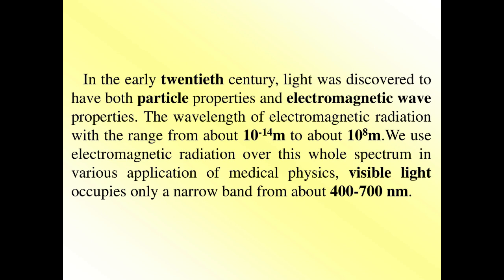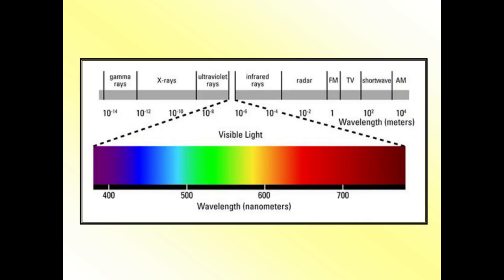The wavelength of electromagnetic radiation ranges from about 10 to the power minus 14 meter to about 10 to the power 8 meter. We use electromagnetic radiation over this whole spectrum in various applications of medical physics. Visible light occupies only a narrow band from about 400 to 700 nanometers, as shown in this photo.